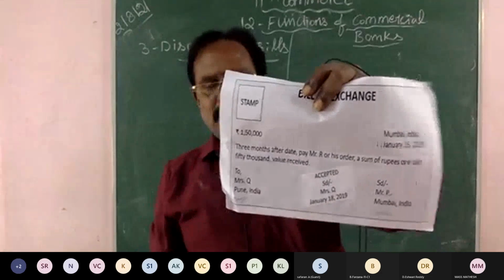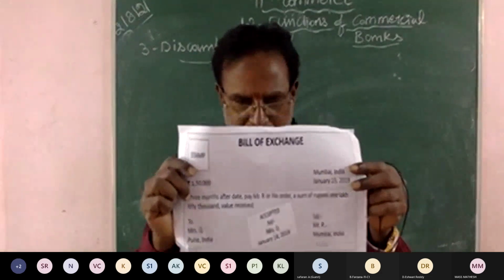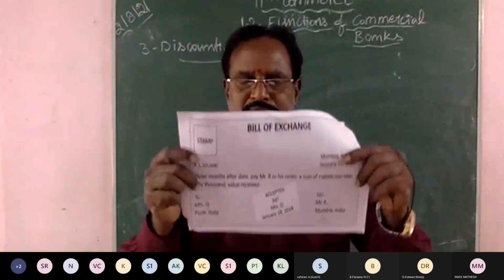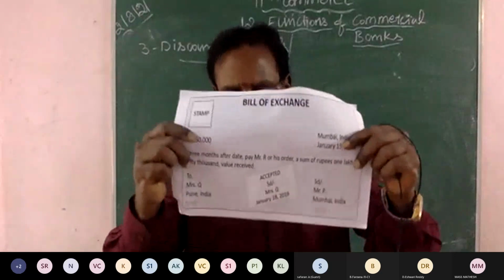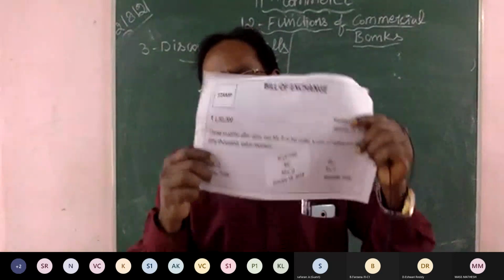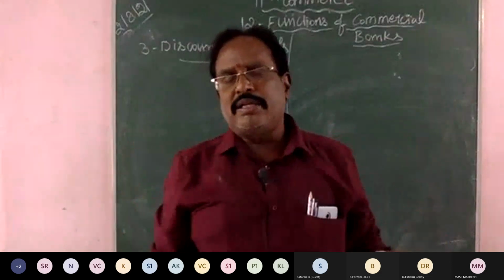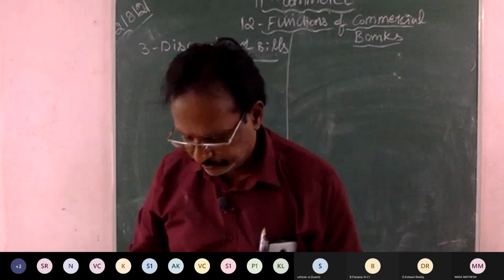So this is equal to a check, having money value or money worth during the 3 months period. After the 3 months period, it is automatically invalid and the amount will be settled to the bank.